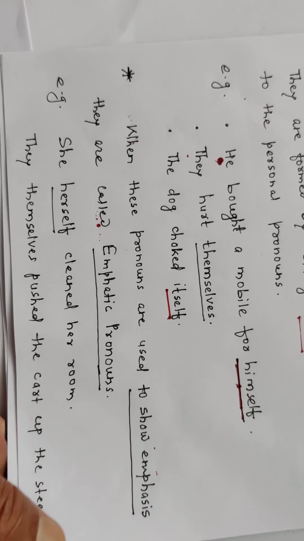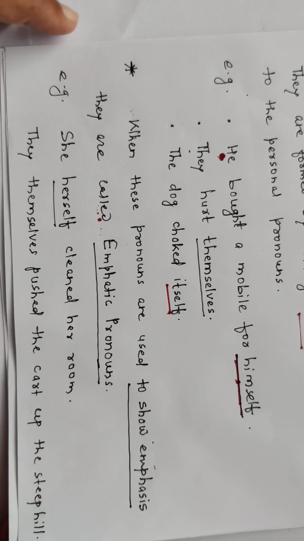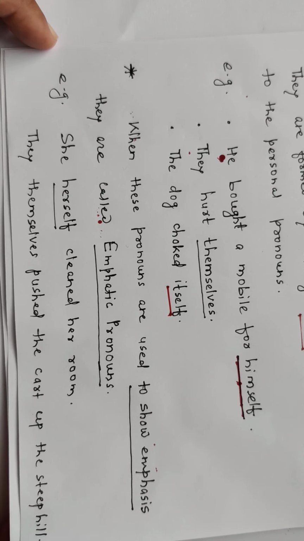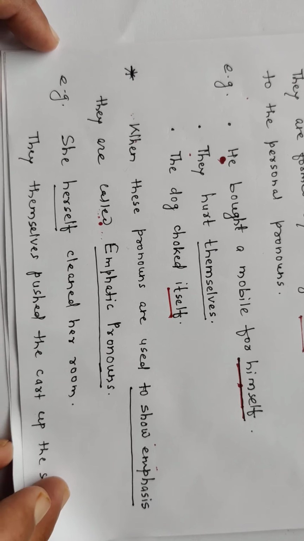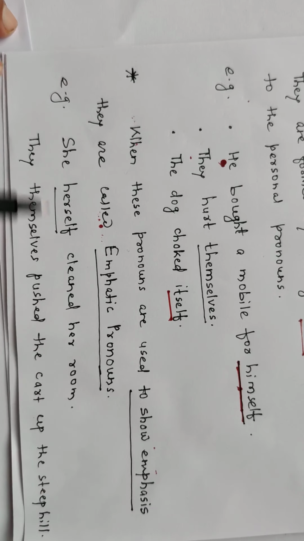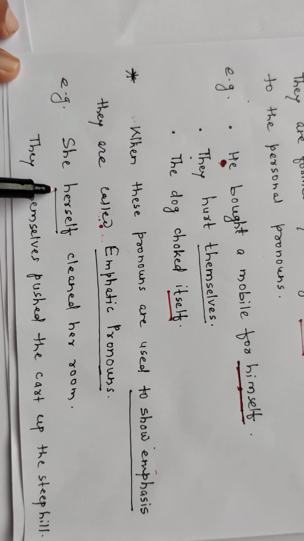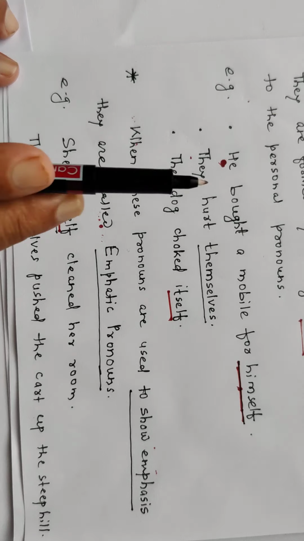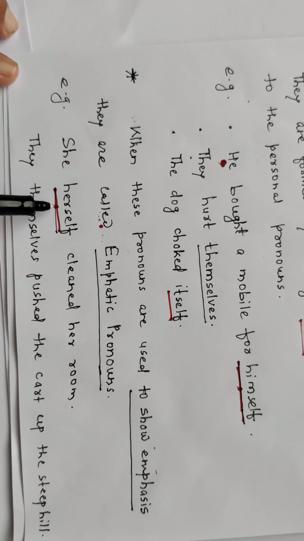And when these pronouns, reflexive pronouns, are used to show emphasis, they are called emphatic pronouns. For example, look here. She herself cleaned her room. She herself, it means we are putting some pressure on this word. She herself cleaned her room. Emphasis is there. So in this sentence, herself is not a reflexive pronoun. It comes here as an emphatic pronoun.